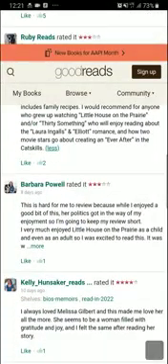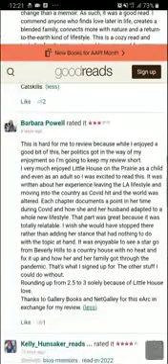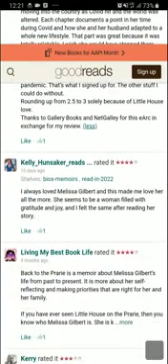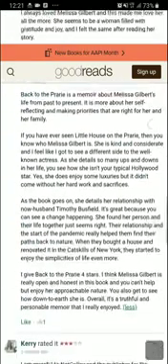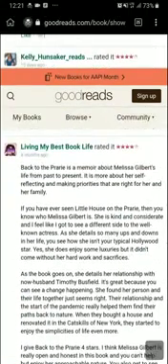Looking for one that's much. Okay, this is hard for me to review because while I enjoyed good bits of this, her politics got in the way of my enjoyment. So you can see this person is actually a critic of the book, a negative critic. Not that the person is bad, but giving his own view. He didn't enjoy the book, so I avoid that. Back to the prayer memoir about Melissa.